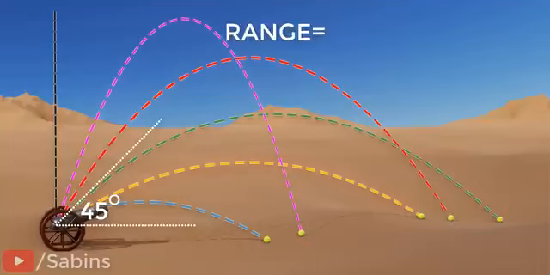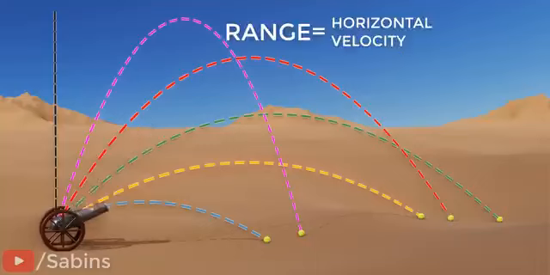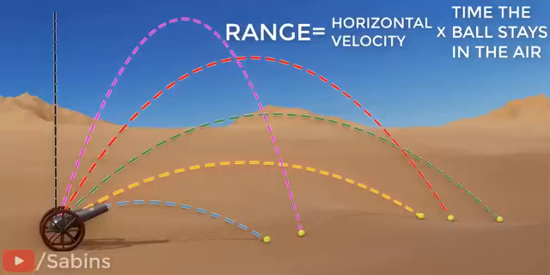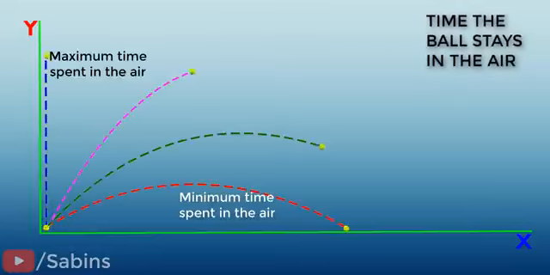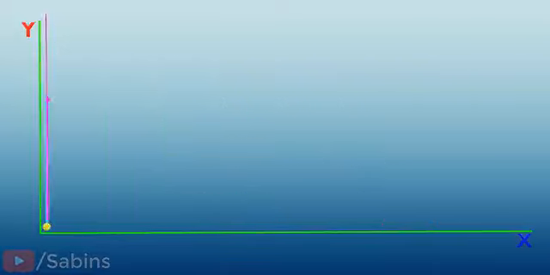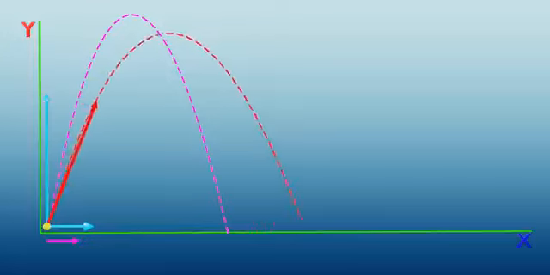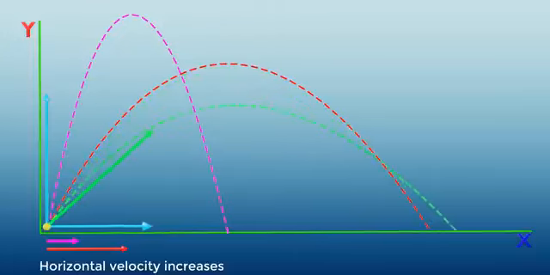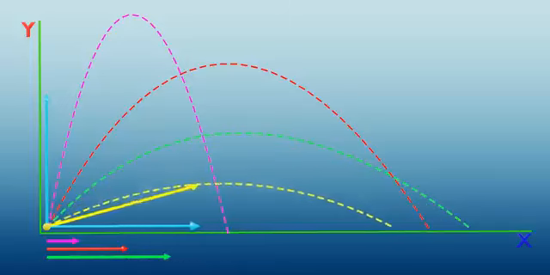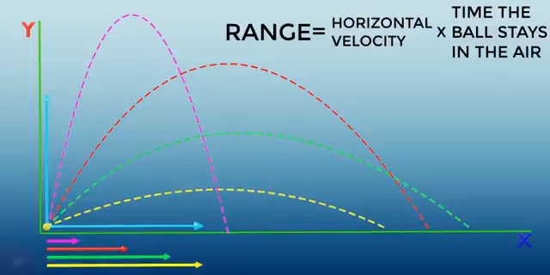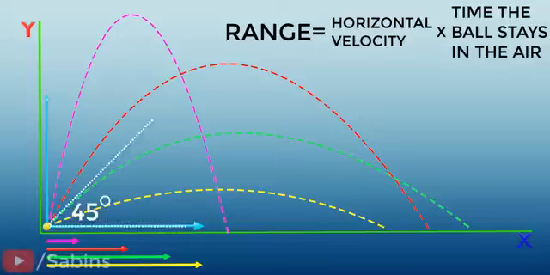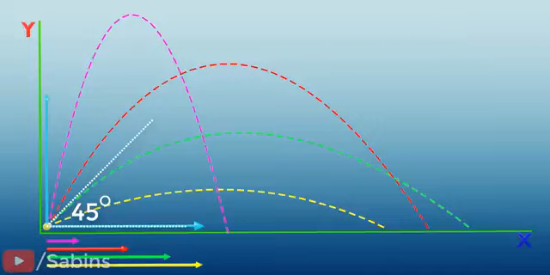The range of the ball is the initial horizontal velocity you have given, multiplied by the time duration it stays in the air. The time the ball spends in the air decreases as you decrease the angle. However, the horizontal velocity keeps on increasing as you reduce the angle. Multiplication of two numbers will be maximum when both the factors have a good value. In this case, the time the ball spent in the air and horizontal velocity have a good value at the angle of 45 degrees. This is why you get maximum range when you throw the ball at 45 degrees.